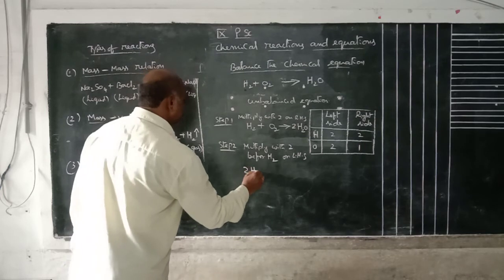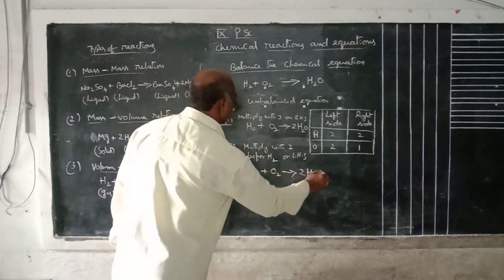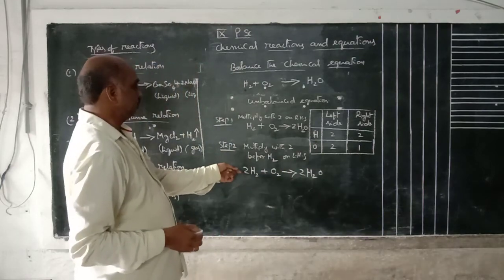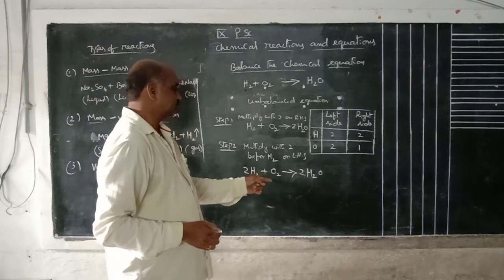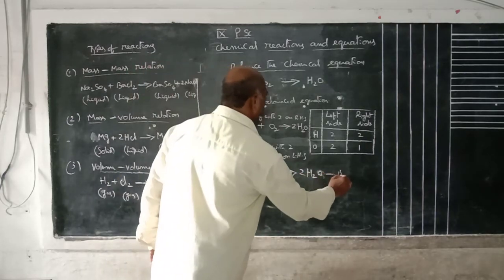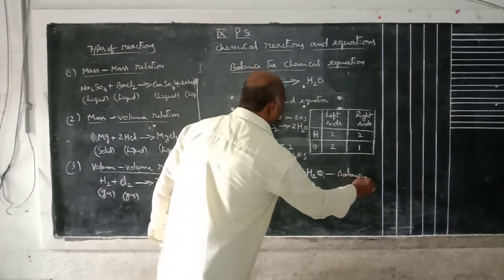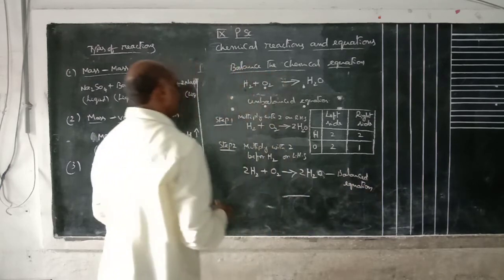So 2H2 plus O2 gives rise to 2H2O. See this, hydrogen 2 into 2 means 4. 4 hydrogen atoms. Here also 4 hydrogen atoms. Oxygen 2. Here also oxygen 2. That means this is the balanced equation.